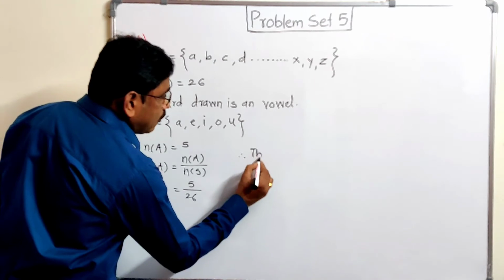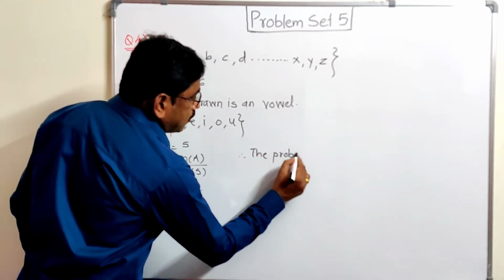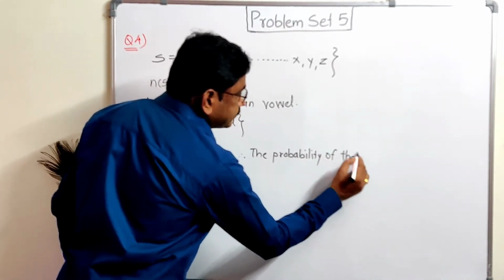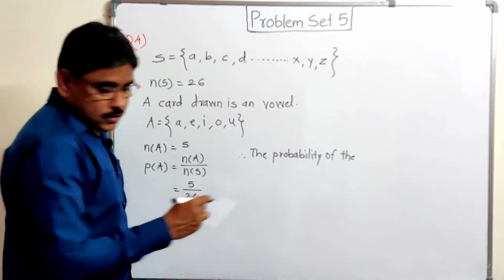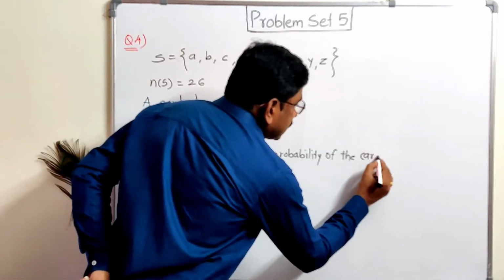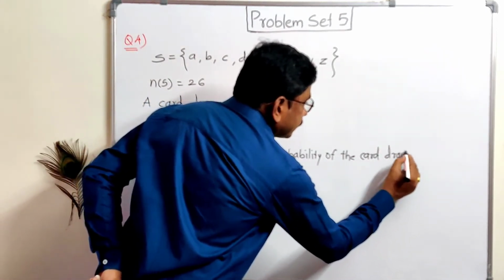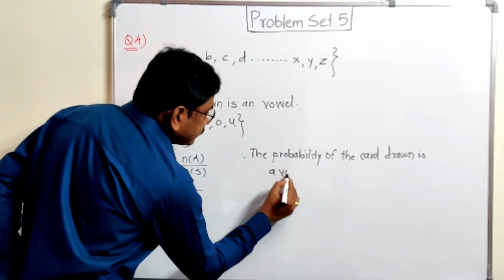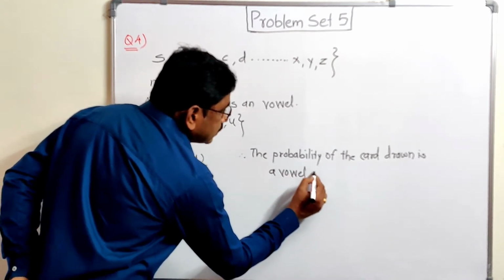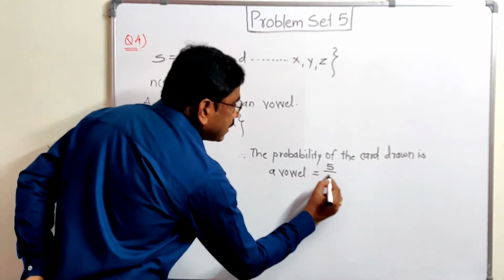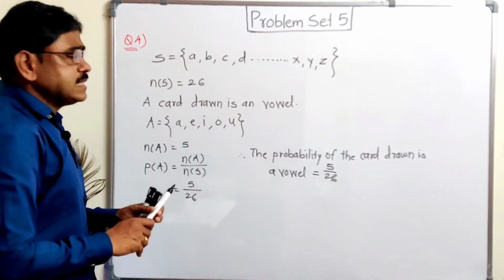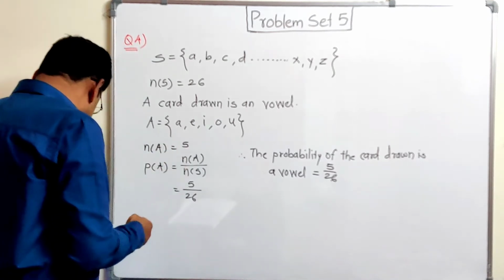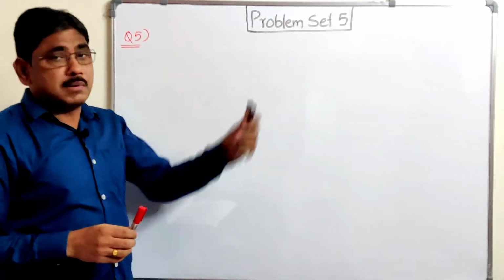The probability of the card drawn is a vowel equals 5 by 26. So this is the probability. So easily we can solve the sums which are based on this probability. Here this question number 4 is completed. Let us see question number 5 from problem set 5.